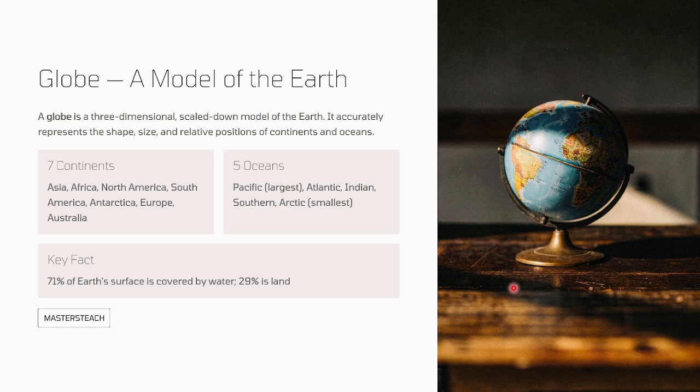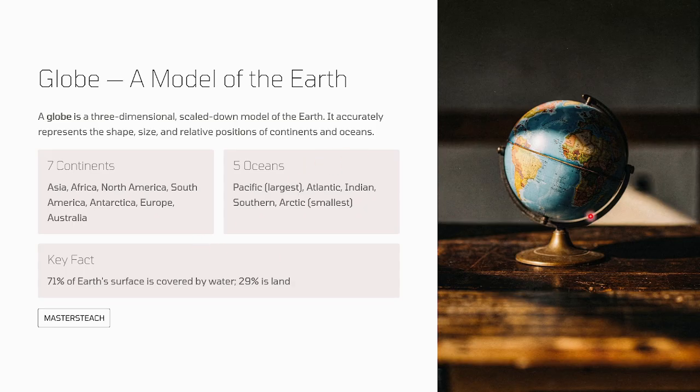Okay, so a globe has three dimensions. A globe is a three-dimensional, scaled down model of the Earth. It accurately represents the shape, size, and relative positions of the continents and oceans.